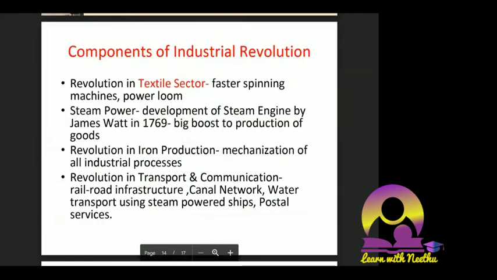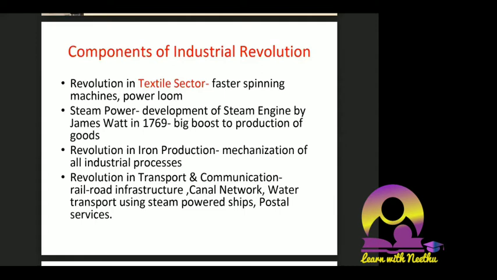Then components of the industrial revolution. You have to be clear when you write. Don't mix components, causes and impact; everything has a proper answer. You should know why the industrial revolution happened first in Britain. First you should know the definition. Then you think about why in Britain the industrial revolution happened. Second, you think about the components of the industrial revolution. Then you talk about the impact, and then the social consequences. This is the flow of the answer if you are asked this question.